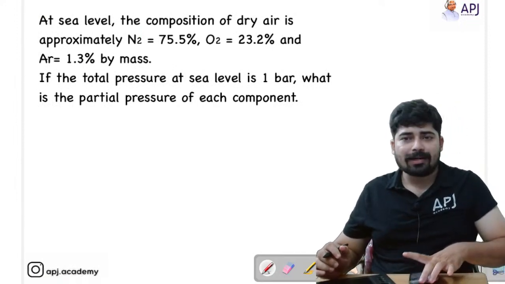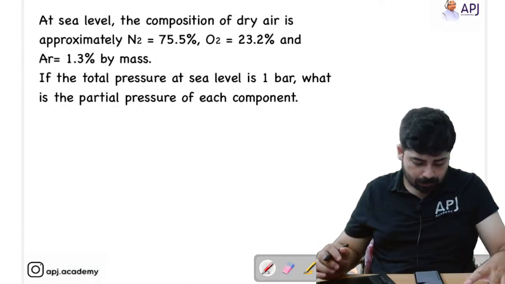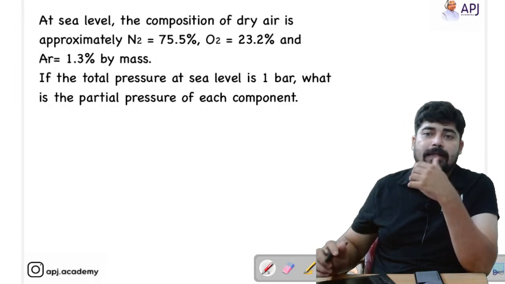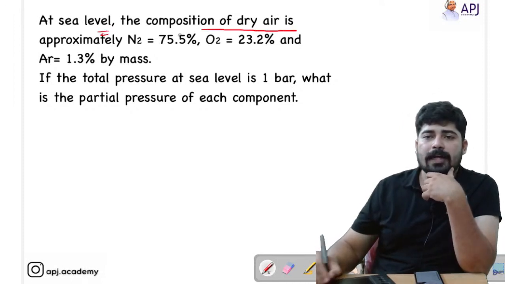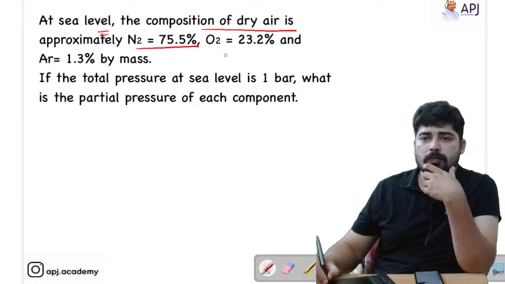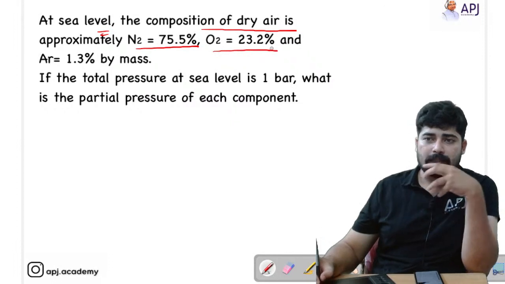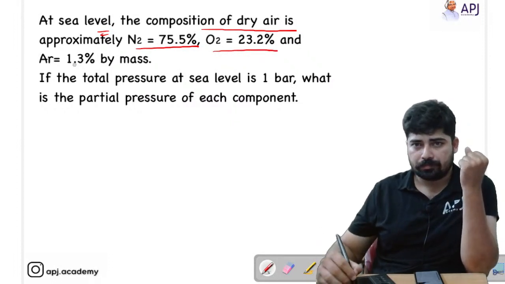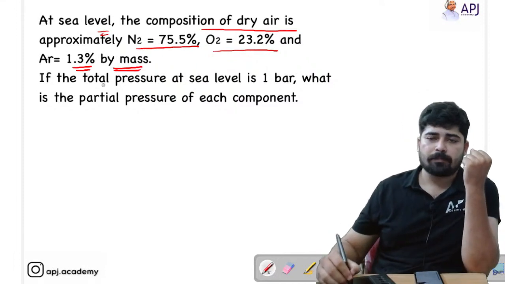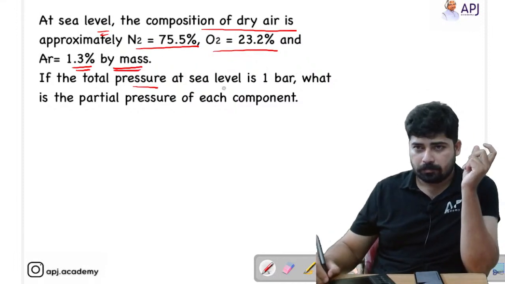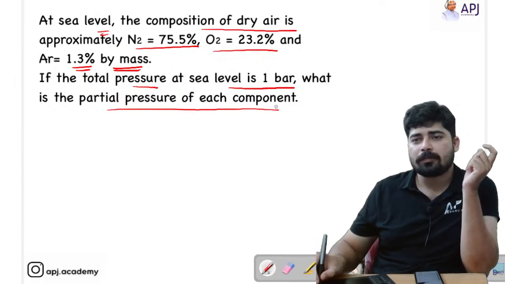Now let's do the last problem from this segment. Okay, so let's read the question properly. At sea level, the composition of dry air is approximately N2 equal to 75.5%, O2 equal to 23.2%, and argon equal to 1.3% by mass. If the total pressure at sea level is 1 bar, what is the partial pressure of each component?